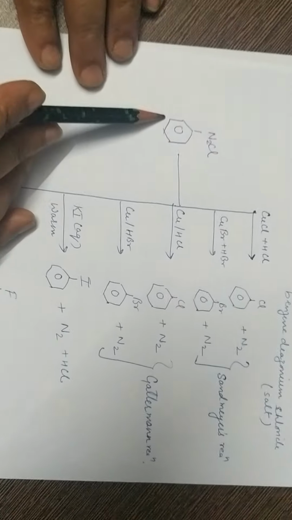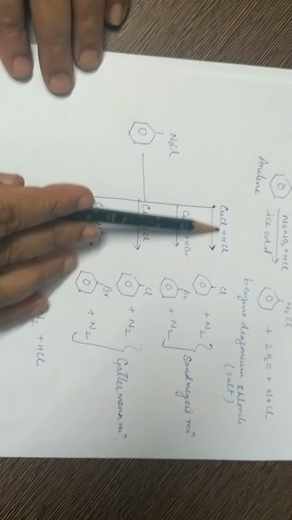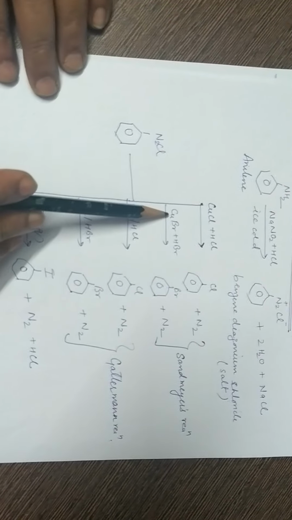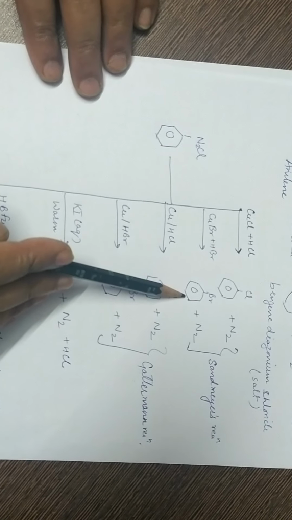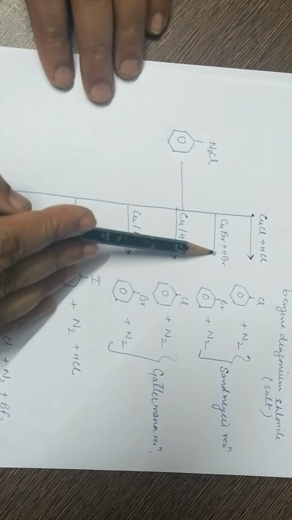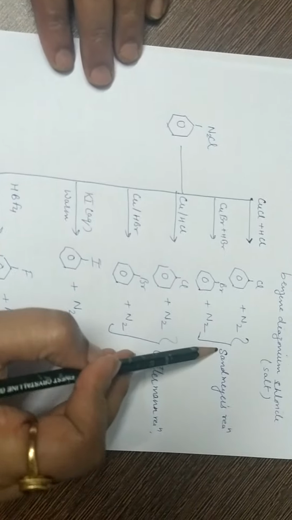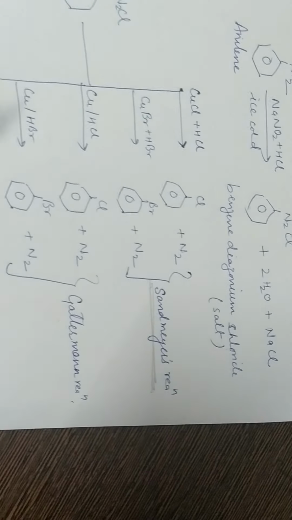Now, this benzene diazonium chloride, when reacted with cuprous chloride and HCl or cuprous bromide and HBr, then chlorobenzene and bromobenzene are formed. When these reactants are used, then the name of the reaction is Sandmeyer reaction.